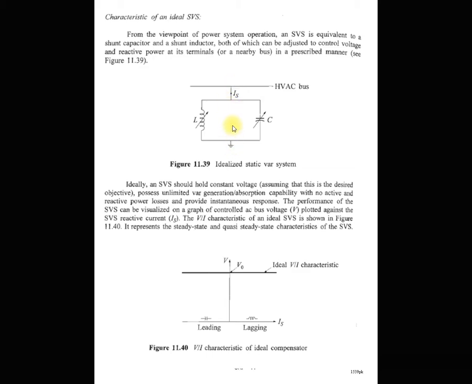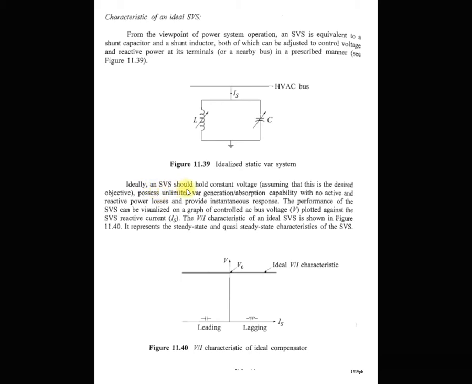The SVS system ideally is an adjustable inductor and capacitor connected in parallel in such a manner that we can get controlled, constant voltage at this high voltage AC bus. So this is the idealized static var system. Now we understand graphically how we can draw the VI characteristics, voltage versus current, of this ideal SVS system.